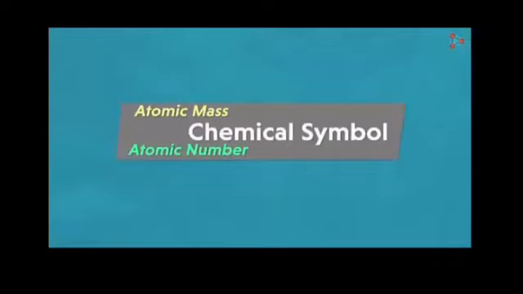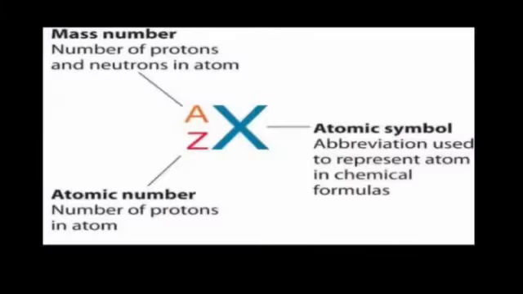Like the chemical symbol contains 2 numbers on its left side, one at the top and one at the bottom. The number at the top shows atomic mass and the number at the bottom left shows atomic number. For example, if X represents any atom or it is the atomic symbol of any atom, then mass number is present on the top left, which is represented by A over here, and atomic number is present at the bottom left, which is represented by Z over here.